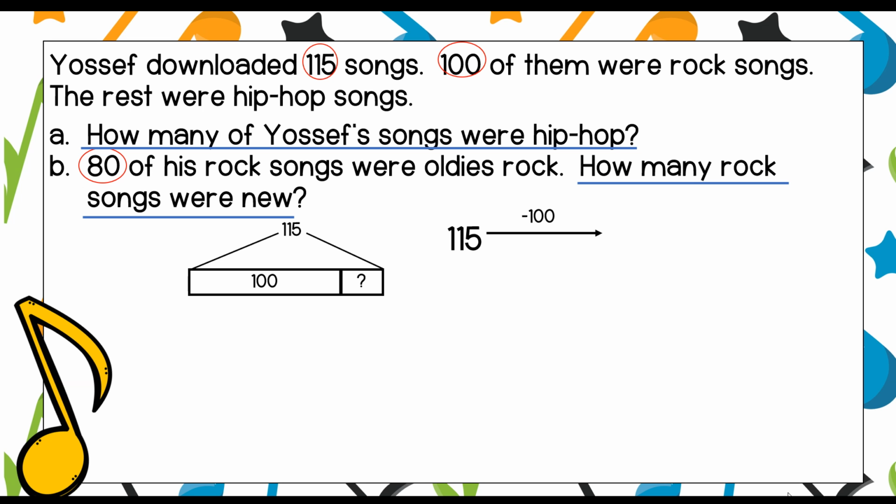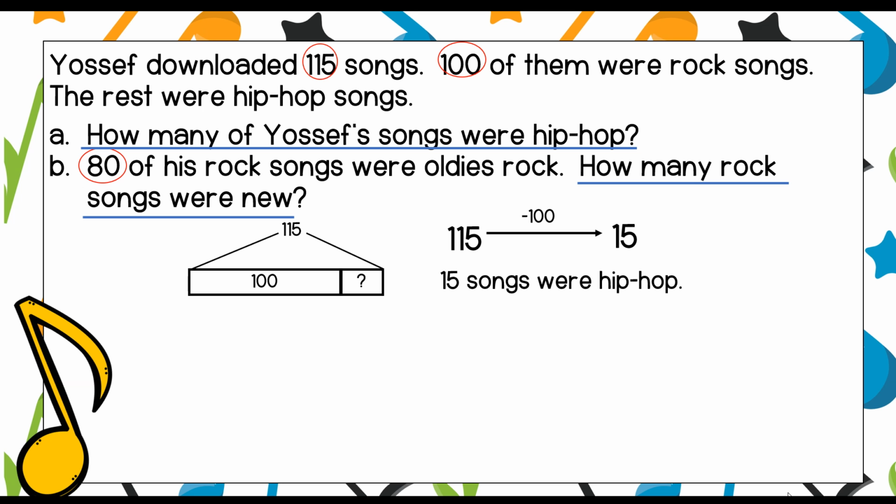115 has 100, 10, and 5 ones. So if it has 100 and I'm taking away 100, how many would be left? I wouldn't have any in the hundreds place anymore. I would just have the tens and the ones, which is 15. So 15 songs were hip hop.